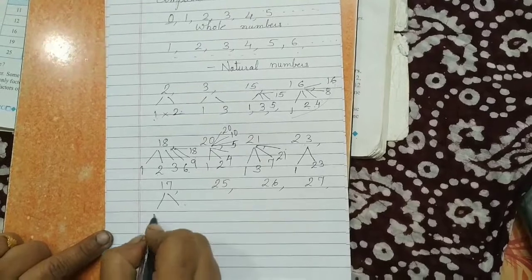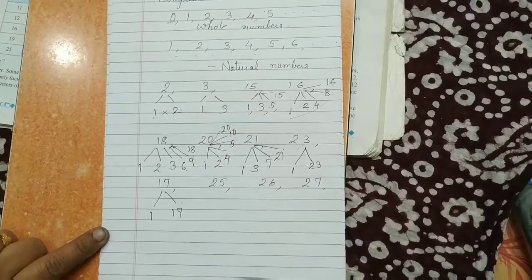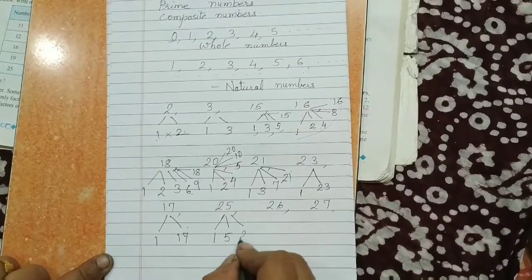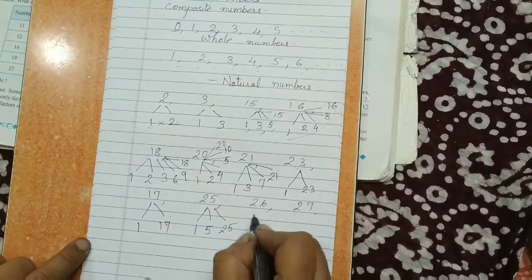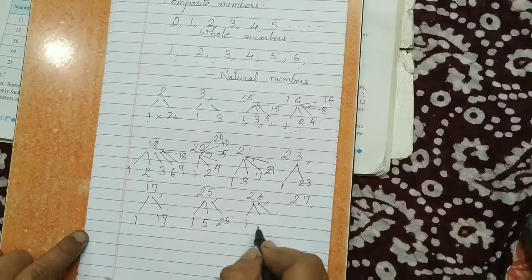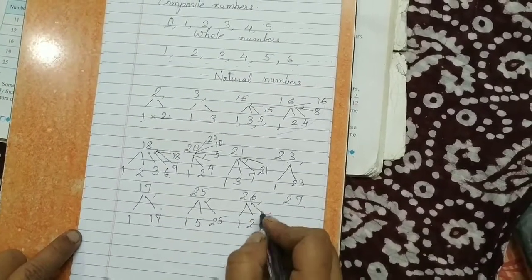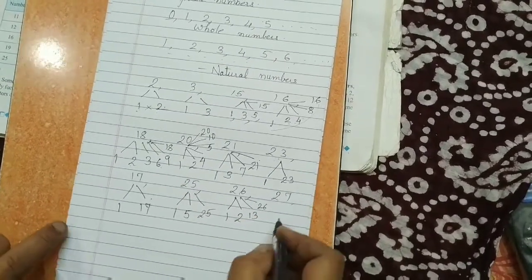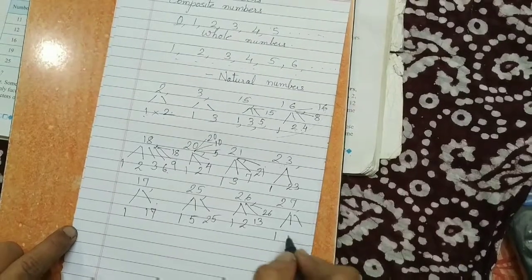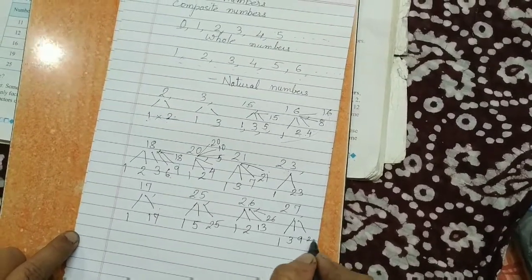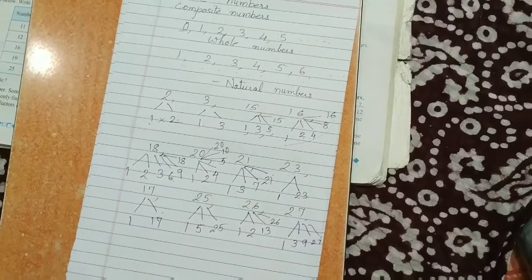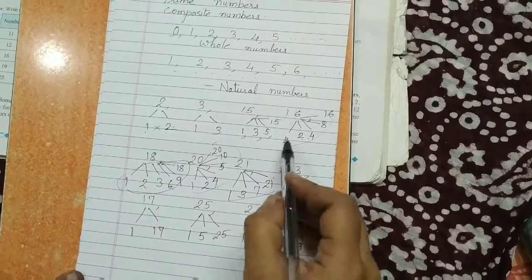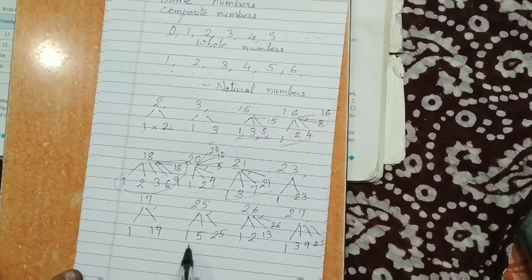17 also is in 1's table and 17 itself. 25 is in 1's table, 5's table, and 25's table. 26 is in 1's table, 2's table, then 13 and 26 itself. 27 is in 1's table, 3, 9 and 27 itself. Now you see some of these numbers have many factors. Okay, these numbers you could see they have many factors, more than 2.